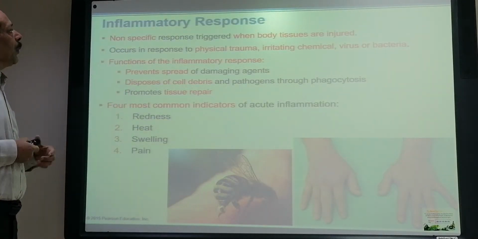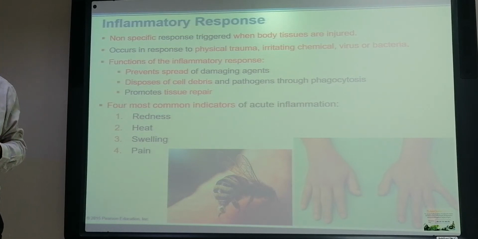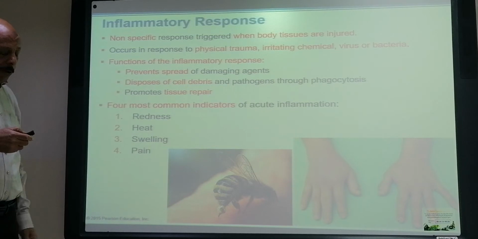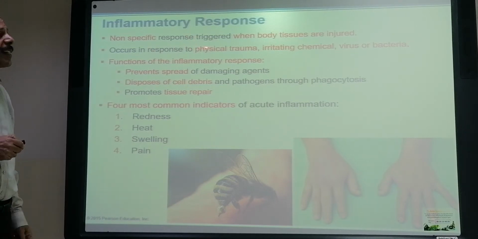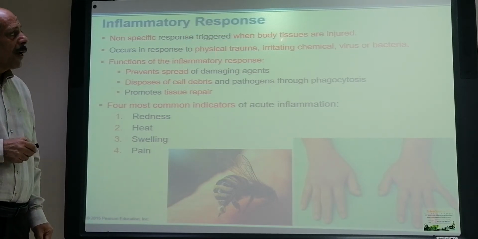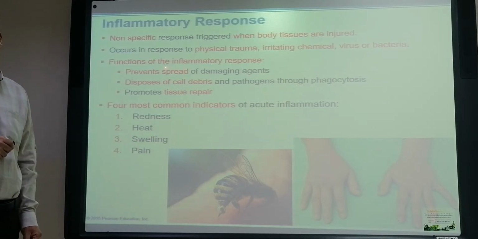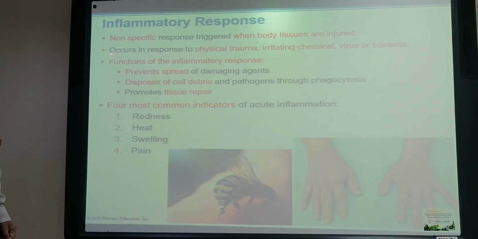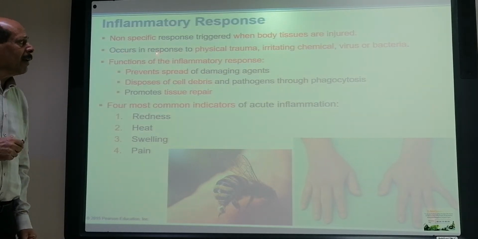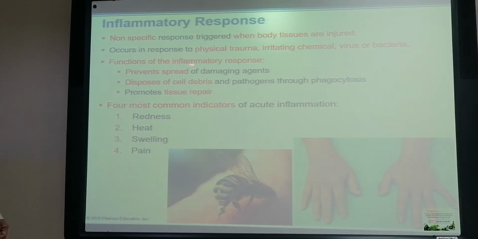Now we'll come to the inflammatory response. The inflammatory response is also a non-specific response which is triggered when the body tissues are injured. It occurs in response to physical trauma, irritating chemicals, or viruses and bacteria.